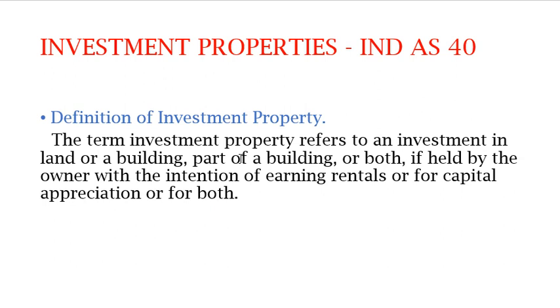Next, property being constructed or developed on behalf of third parties. When you do construction or have any relationship with a third party, it becomes a contract between two parties. So any property being constructed or developed on behalf of a third party will not come under investment property. Such properties will go under construction contracts, which is IAS 11.